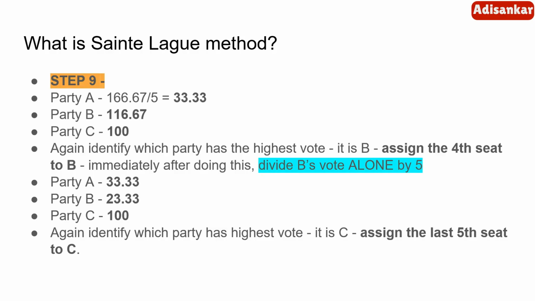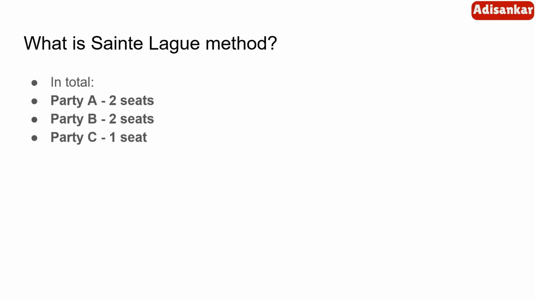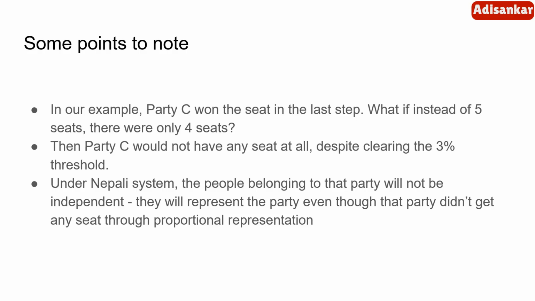Again identify which party has the highest vote. It is B. Assign the fourth seat to B, and immediately after doing this, divide B's vote alone by 5. Now it is 33, 23 and 100, and the next highest vote is for C, and assign the last, the fifth seat to C. So in total, party A has got 2 seats, party B has got 2 seats, party C has got 1 seat. This is the Sainte-Laguë method of proportionate representation.